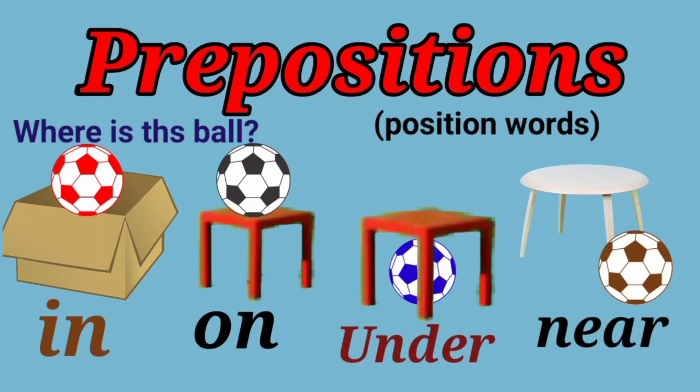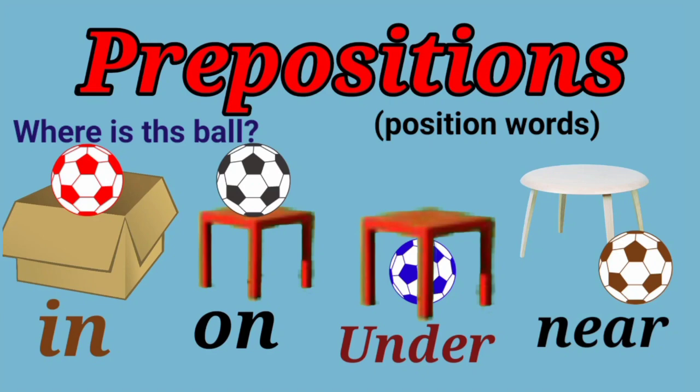So, in, on, under, near, these words are prepositions. In this video, we are only going to talk about in, on, under and near. Rest of the prepositions I will make another video.